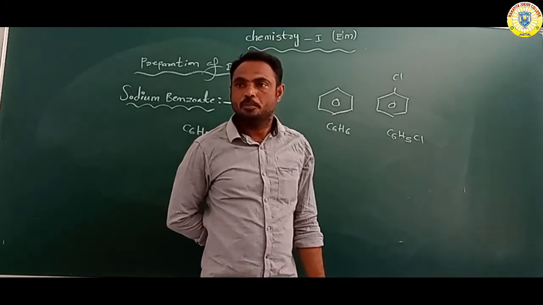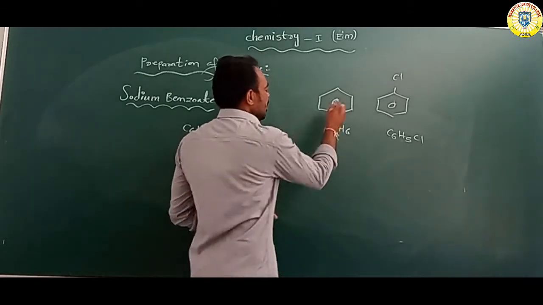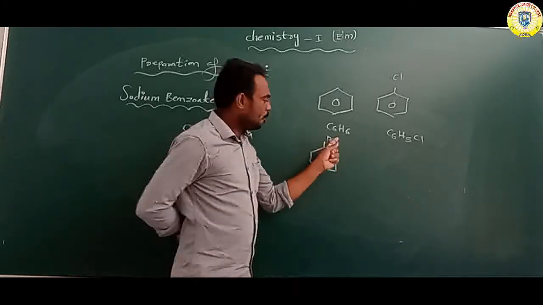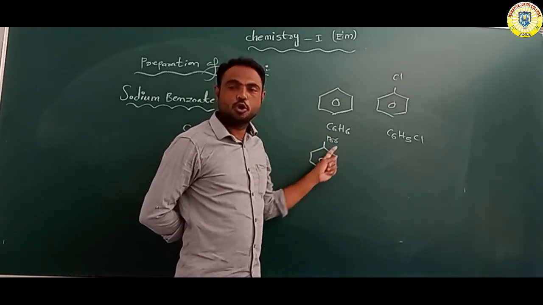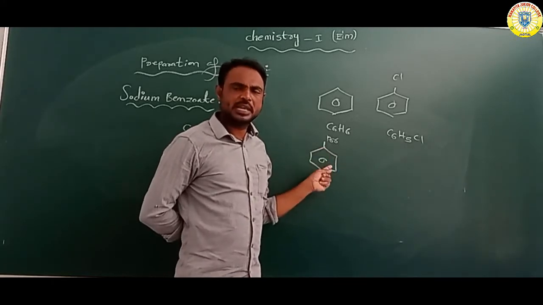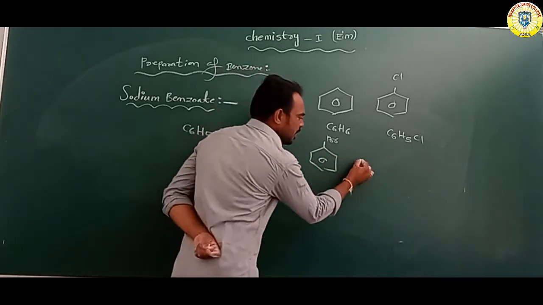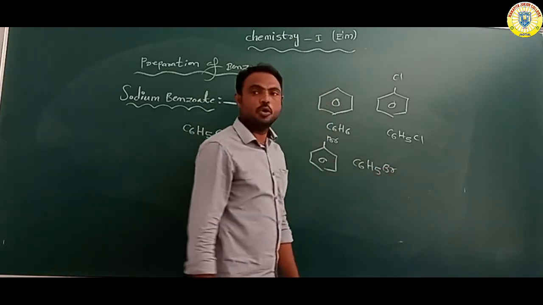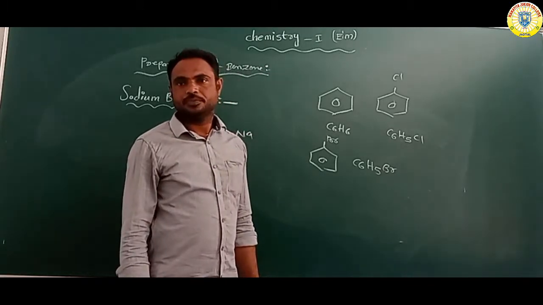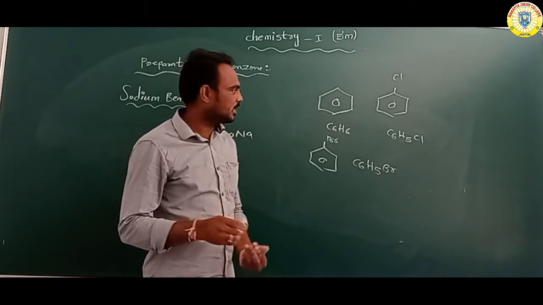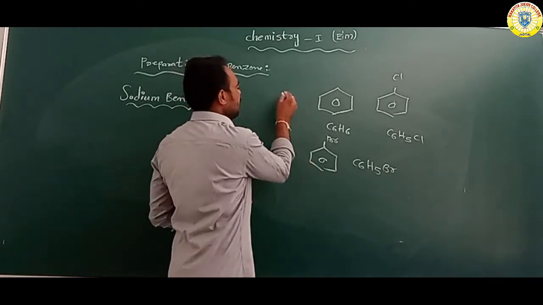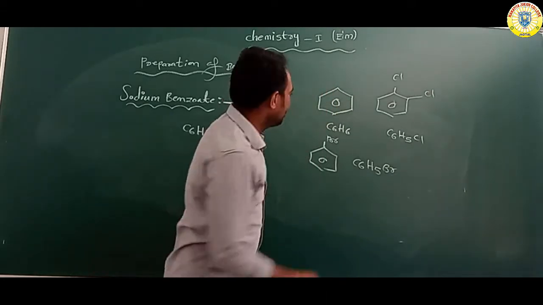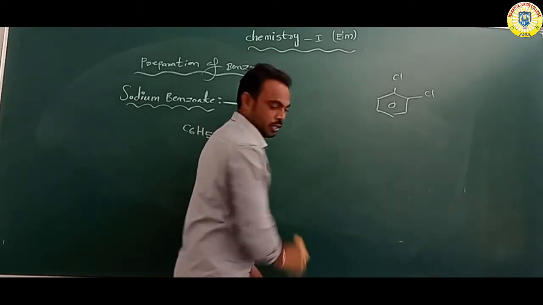Or suppose benzene attaches Br. So bromobenzene. One bromine attaches, one hydrogen is lost. So what is the formula? C6H5Br, bromobenzene. Suppose, for example, another chlorine attaches.